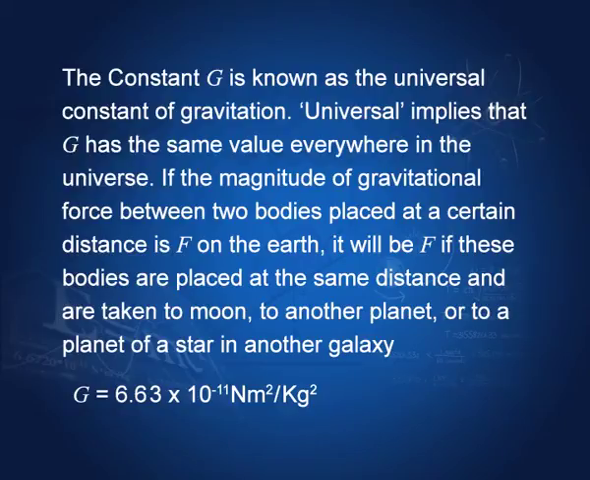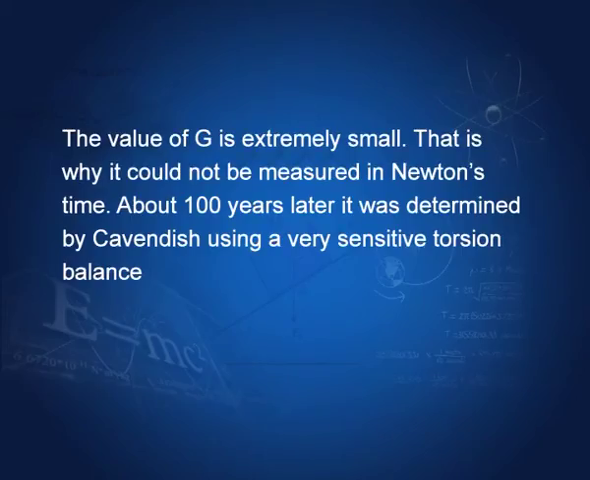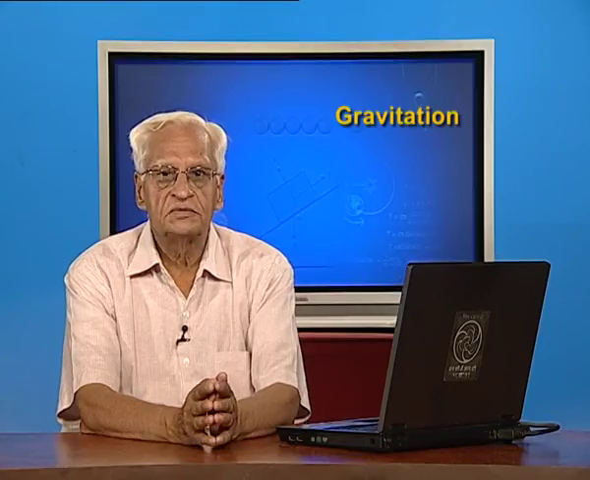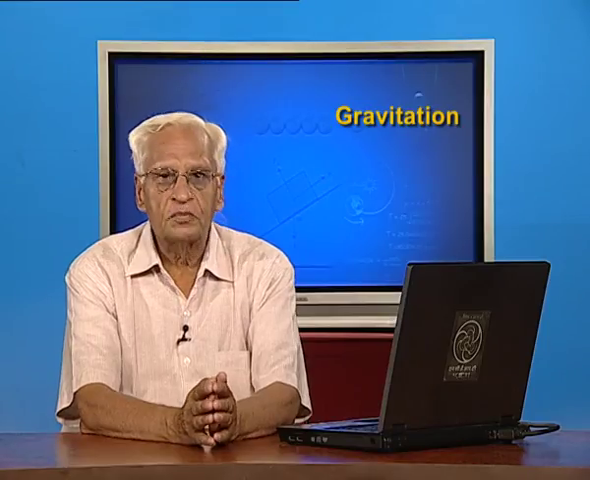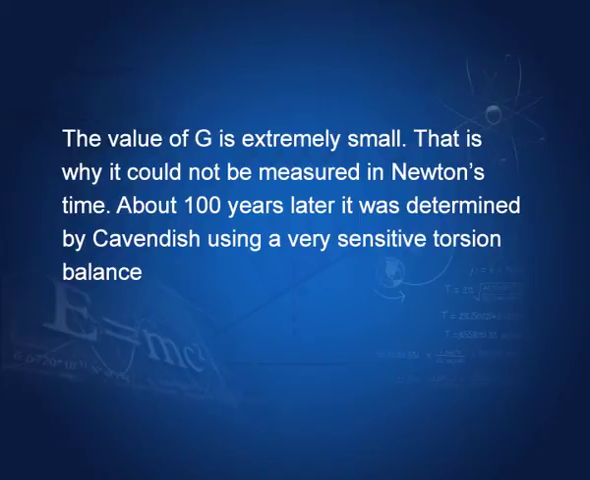Its value is 6.67 times 10 to the power minus 11 Newton meter square per kilogram square. As you can see, the value of G is extremely small. That means that the force of gravitation is quite weak. Since the value of G is very small, it could not be determined in the time of Newton. About 100 years later, it was determined by Cavendish using a very sensitive instrument called a torsion balance.